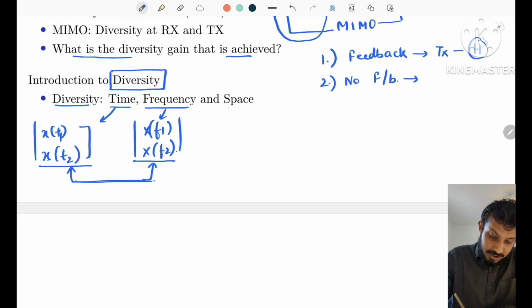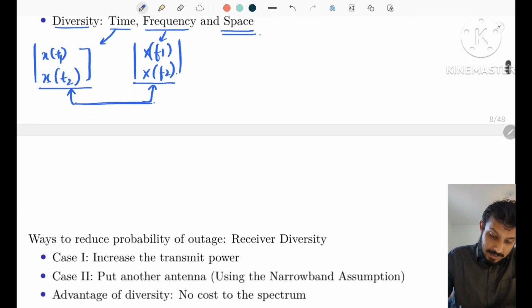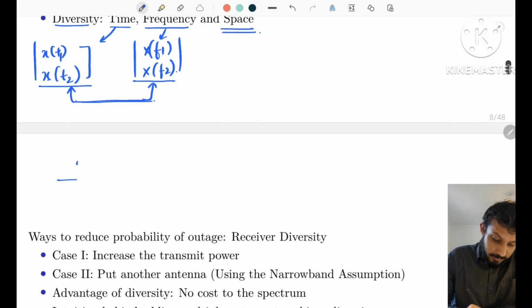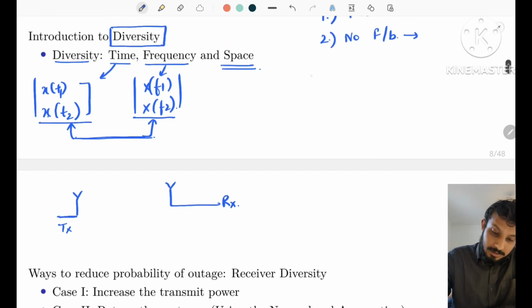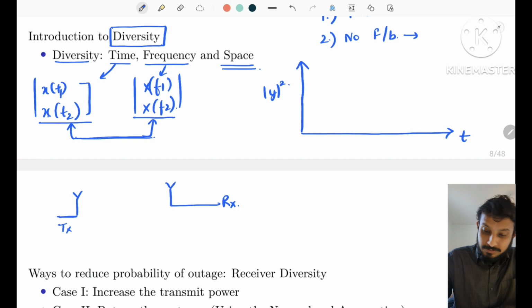So in the space dimension, what we mean by this is, let's say we have a transmitter and we have a receiver. This is a single antenna at the transmitter and a single antenna at the receiver. And this is the time axis and this is the gain that we achieve with time.